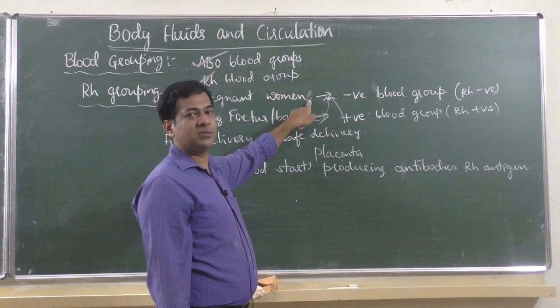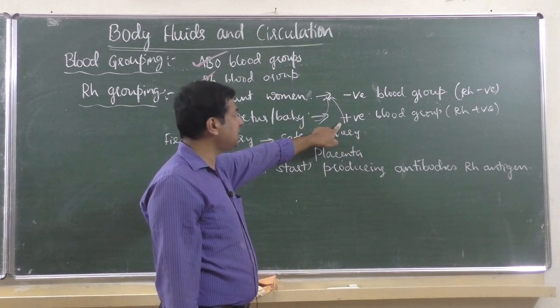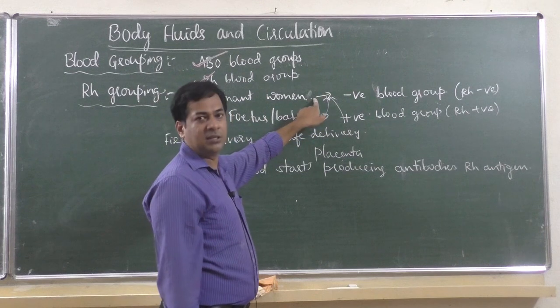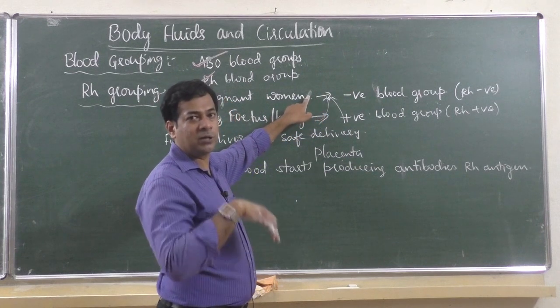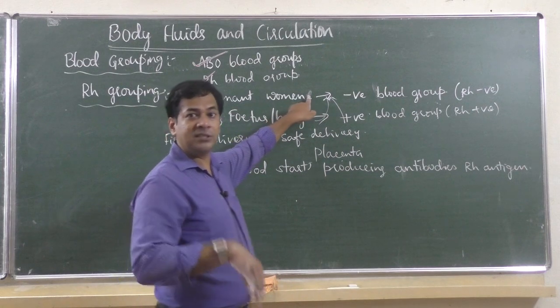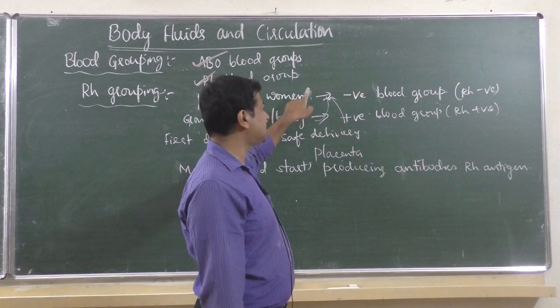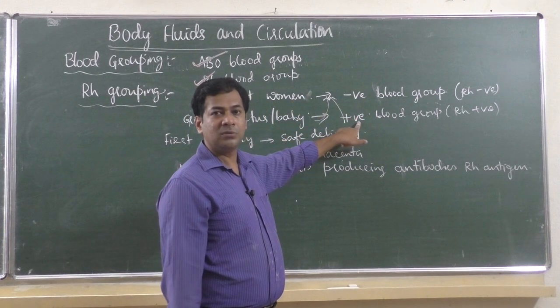There is no need to produce the opposite antibody. But when baby's blood is positive, when the positive blood group of the baby mixes with mother during first delivery, what happens? Mother received one new positive blood group. She had negative. She received positive. So it is like a poison for her. So her blood starts producing antibodies against this positive blood group.